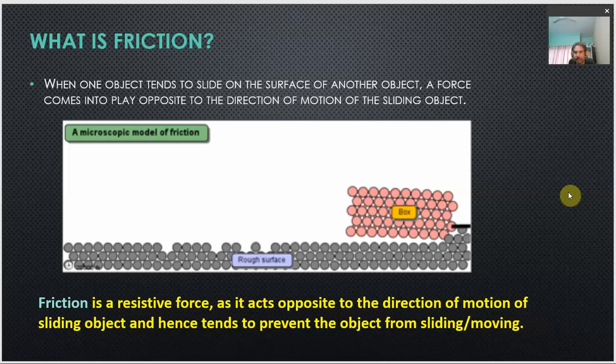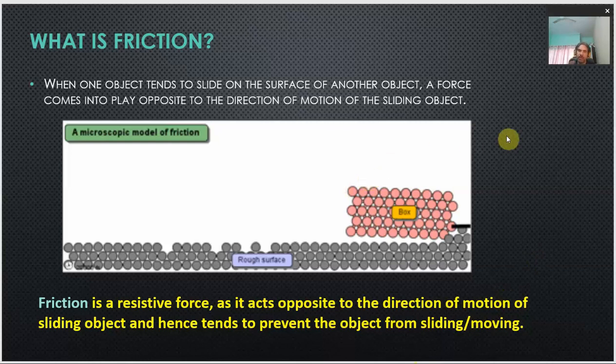This friction acts along the surface, and it is opposite to the direction in which the force is applied. As the force is applied to make an object slide over another object's surface, this force may or may not be sufficient to cause the sliding motion.